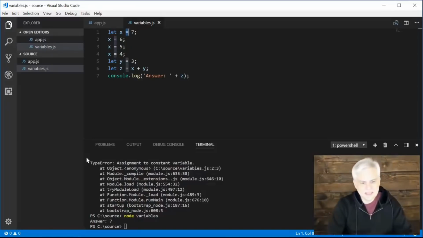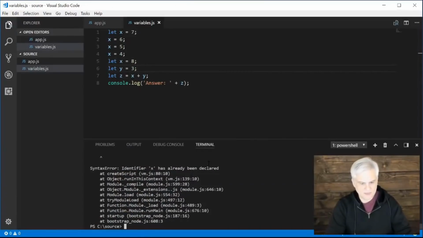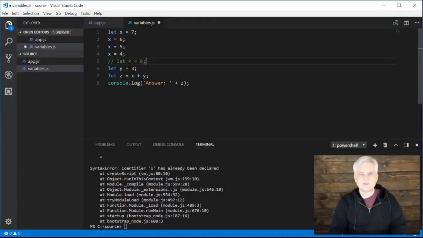And we can keep assigning values as many times as we want, but we can only declare a variable one time. So if I were to try and come down here and say let x equals 7 again, or let it equal 8, I'm going to get an error whenever I try to run the application: the identifier x has already been declared. Again, you can only declare a variable once, but you can assign its value as many times as you want after that. All right.